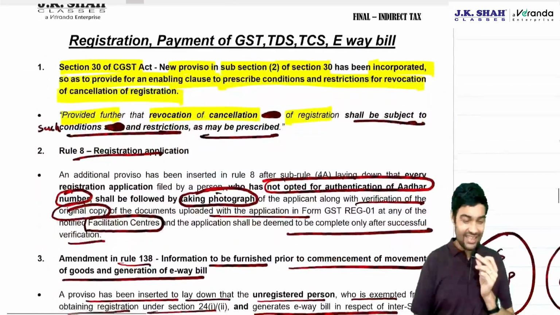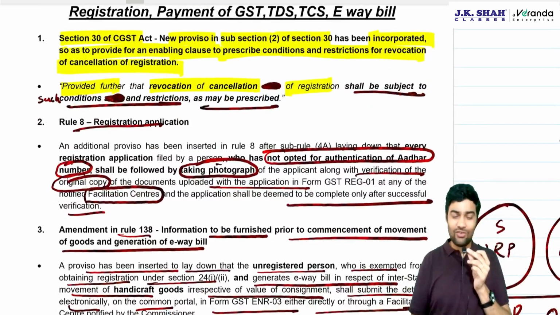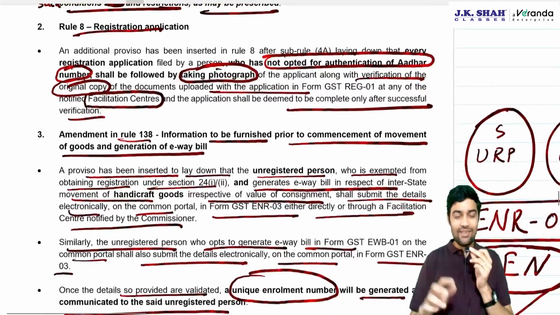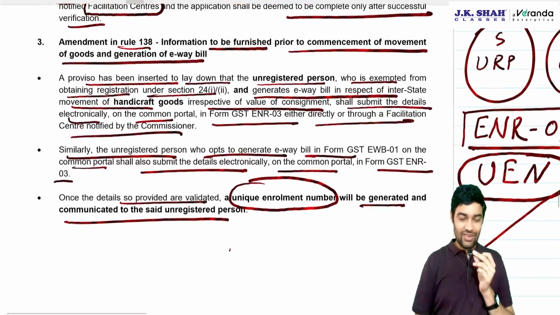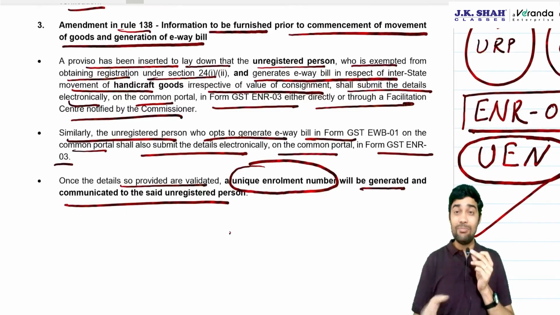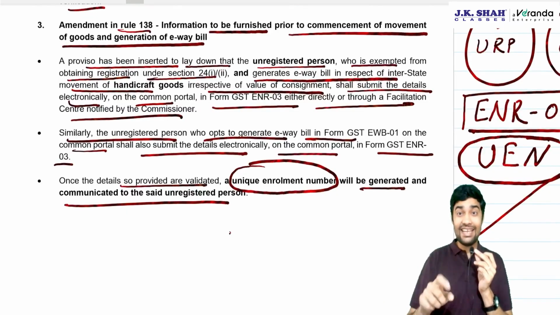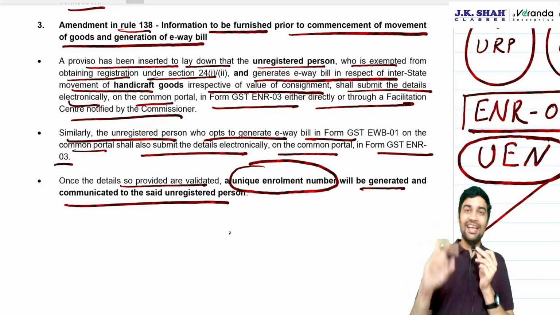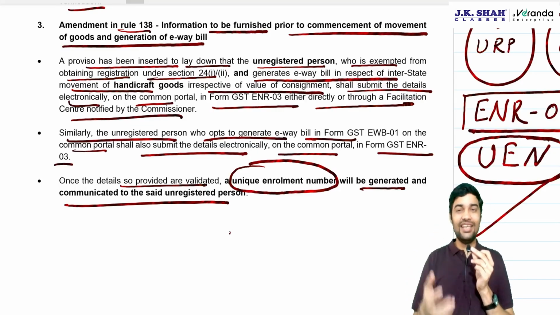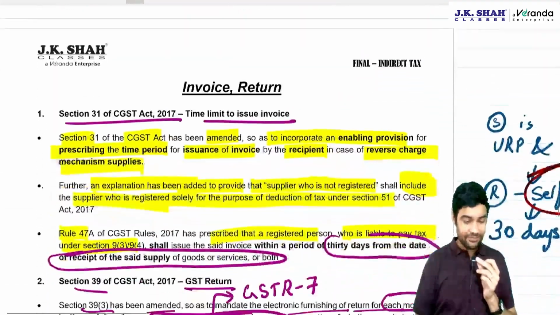Okay. Then section 30, enabling provision given that government can make rules. Registration, if you have not opted for Aadhaar authentication, then photograph taking plus original copy to be given at the facilitation centers. E-way bill, unregistered person or interstate handicraft good, that unregistered person, they can file ENR-03, take a unique enrollment number and generate e-way bills.